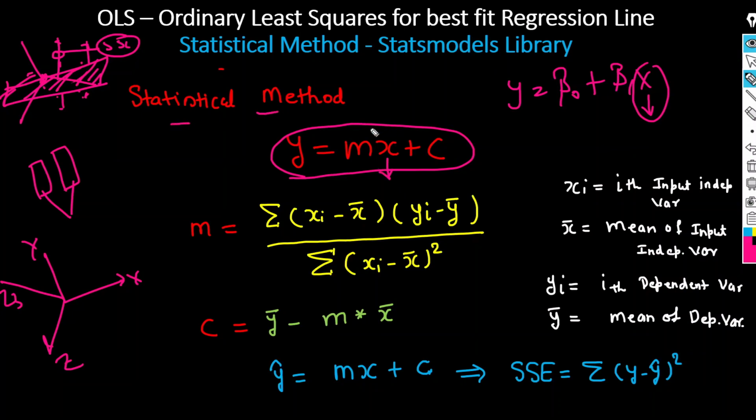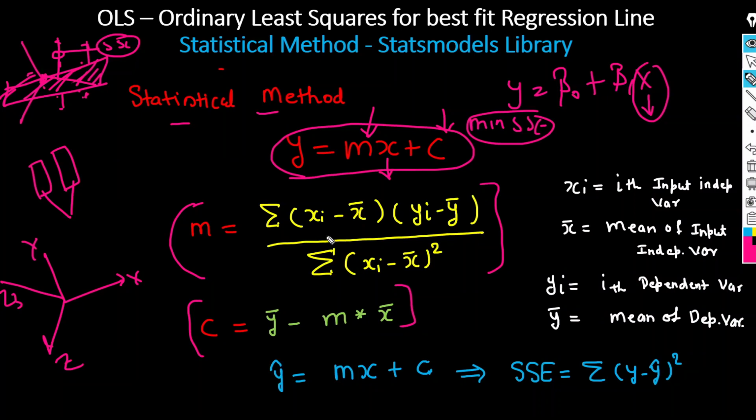So our main purpose is to select the M and C value where we get the minimum SSE, right? So in statistics we can use this particular formula to find the M value and the C value. For the M value, the formula is that we first have to calculate xi minus x bar.